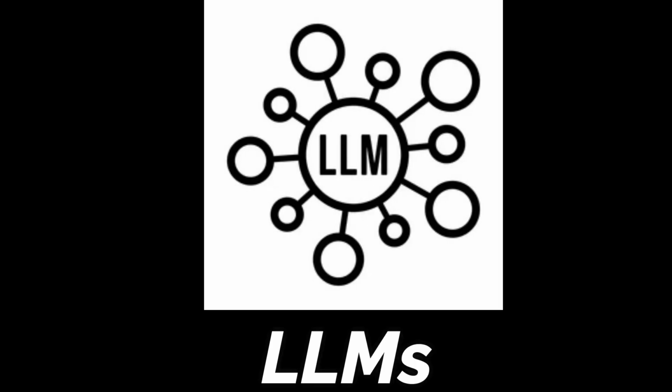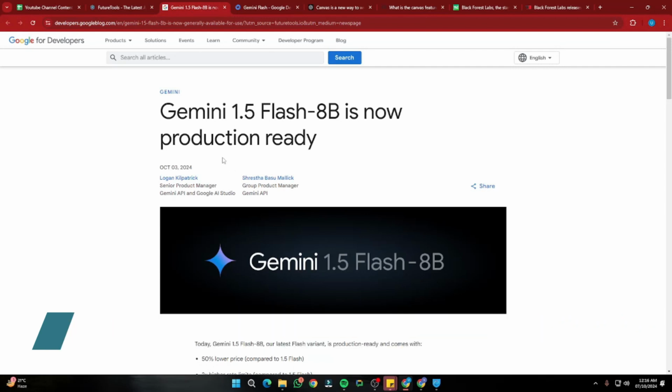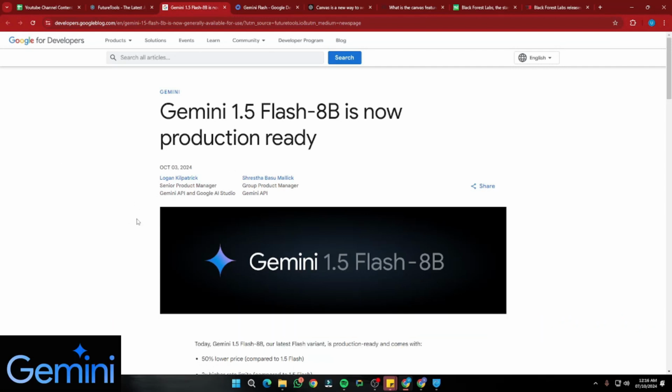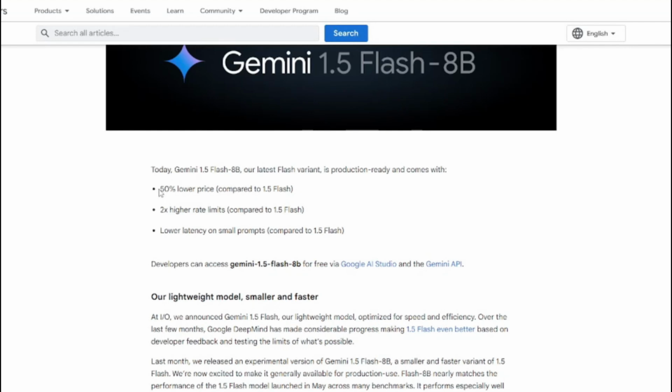Now lastly, speaking of LLMs, Google's smallest but high-performance Gemini 1.5 Flash 8B is now production ready and available for you to use. On October 3rd, Google released their Gemini 1.5 Flash 8B, which is 50% lower price compared to 1.5 Flash, with 2x higher rate limits compared to 1.5 Flash, and it also has lower latency on small prompts compared to 1.5 Flash.